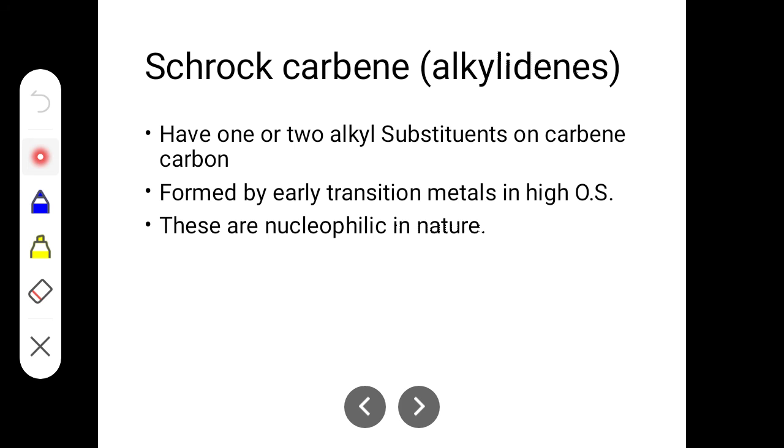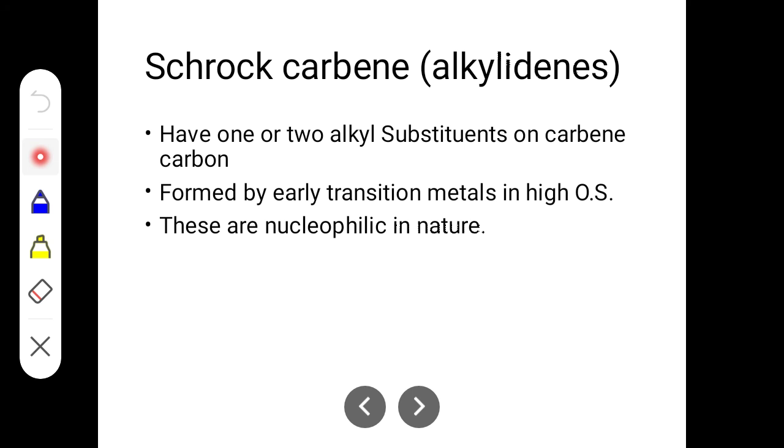Okay, so here, as I already said, in the Stokes carbene there is no presence of what? Heteroatom. In the Fischer carbene there can be a presence of heteroatom like oxygen, nitrogen, etc. Okay, here substituents are what? Only a hydrogen, or it can be alkyl group, and these are formed by early transition metal in a high oxidation number. Okay, if the early transition metal is present in high oxidation state, that can form a Stokes carbene.